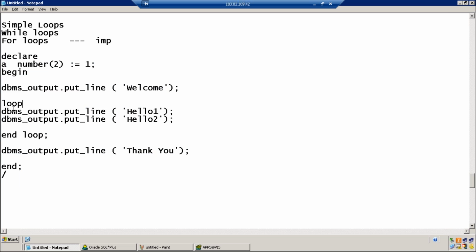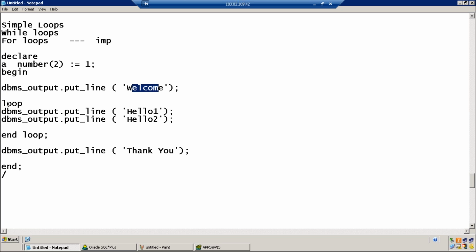Once the control enters the loop, there should be one condition to break it. As there is no condition, you are unable to break the loop, so the loop will execute for indefinite times.